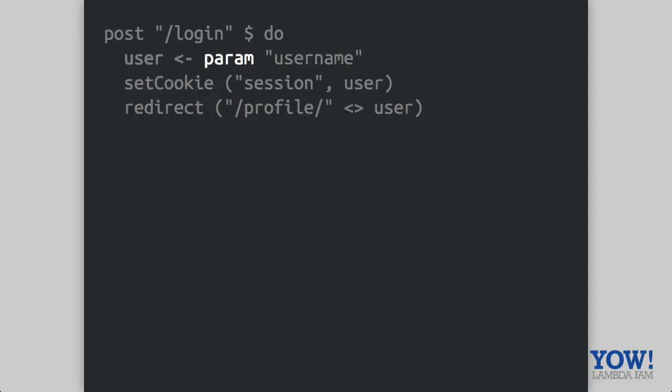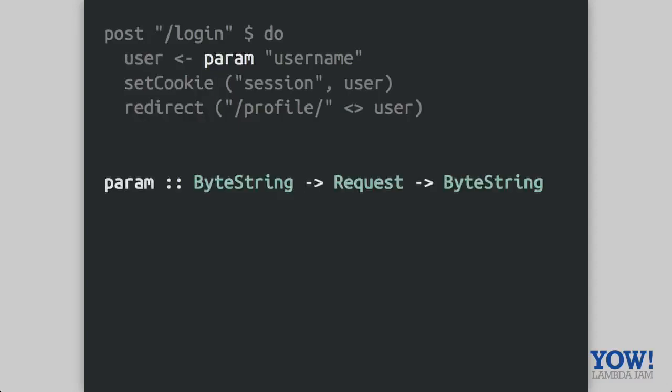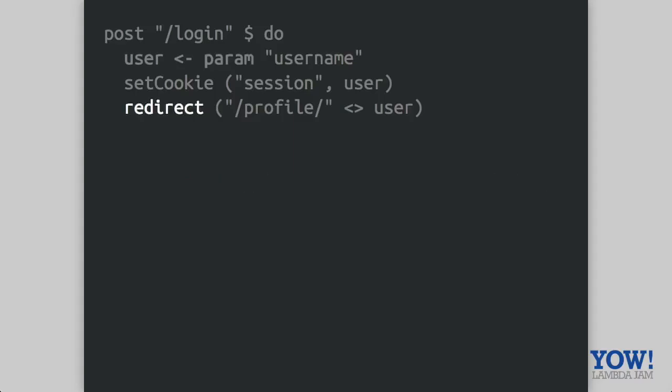The first one is param, and this is where I'm going to do a massive hand wave and say let's not worry about this too much, and let's assume that there's a function called param which takes the name of the parameter, the request itself, and returns the byte string value of that parameter. It wouldn't actually work like this in practice, but let's not talk about that, just to make the talk fit in the time frame.